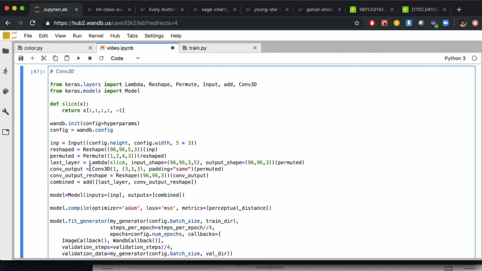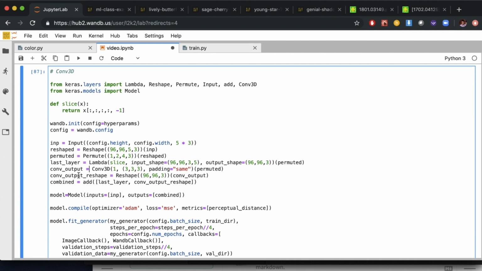So it might make more sense to do a 3D convolution than a 2D convolution because we're dealing with image data. The 3D convolution is just like a 2D convolution, but it's going to take in a 3D data structure. In this case, it's going to be the 96 width by 96 height by the 5 frames. And so actually all we need here is a single 3D convolution because it's going to operate on the red plane and the green plane and the blue plane. And then it's going to output a 96 by 96 by 3 by 1 data structure, which we're then going to reshape into 96 by 96 by 3 so we can use it.